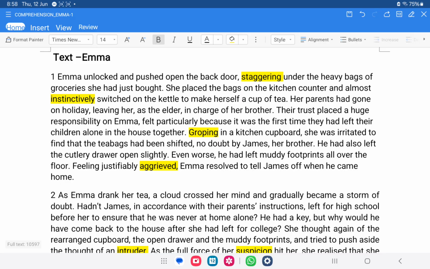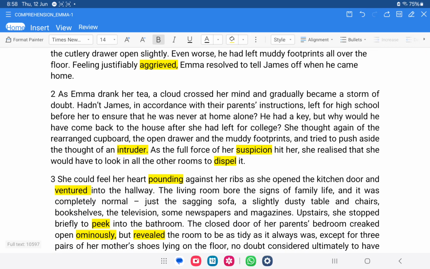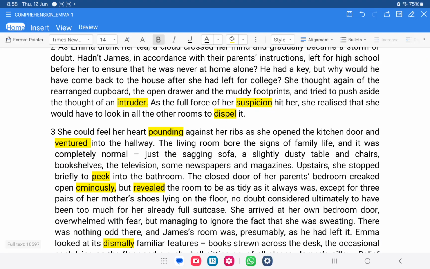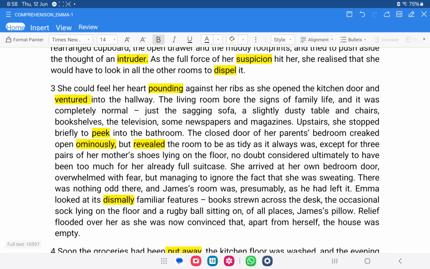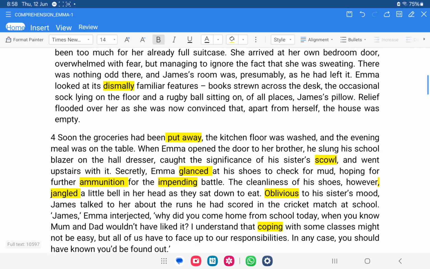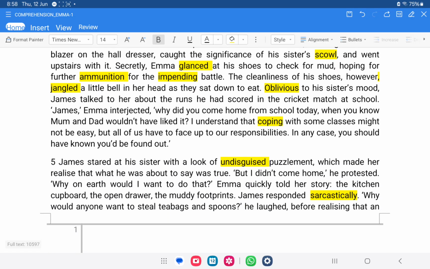Next word is instinctively. Groping, aggrieved, intruder, suspicion, dispel, founding, venture, peak, ominously, revealed, dismally, put away, scowl, glance, ammunition, impending, oblivious, jangle, coping, undisguised, sarcastically.